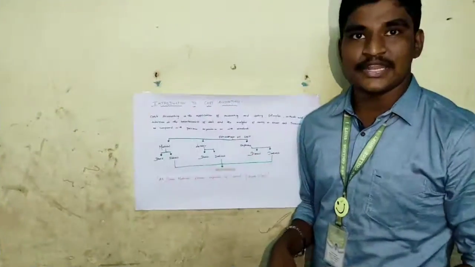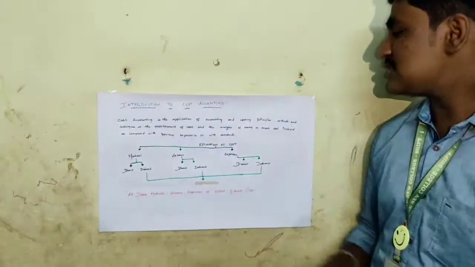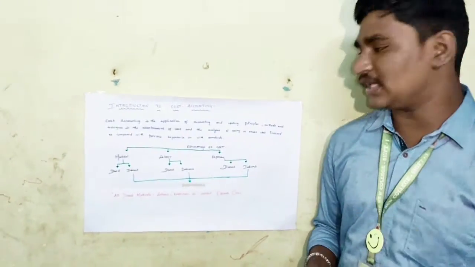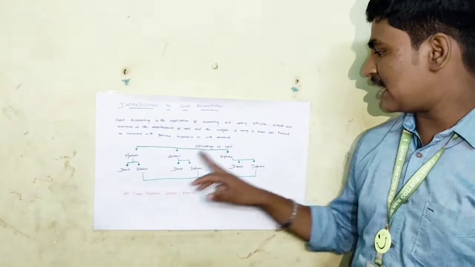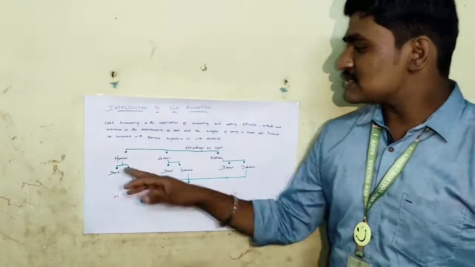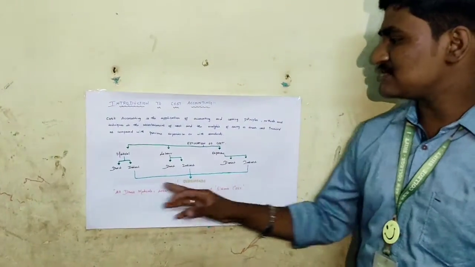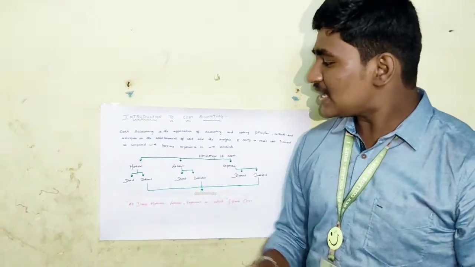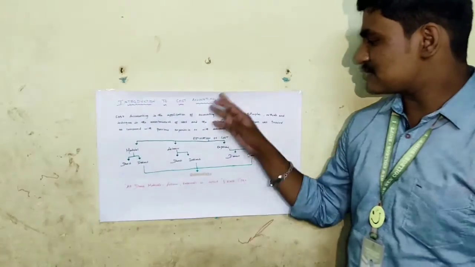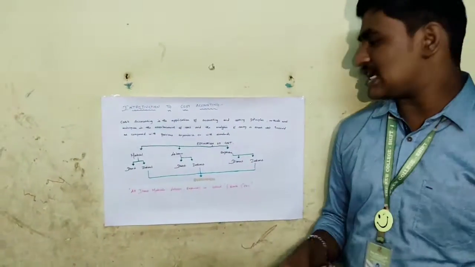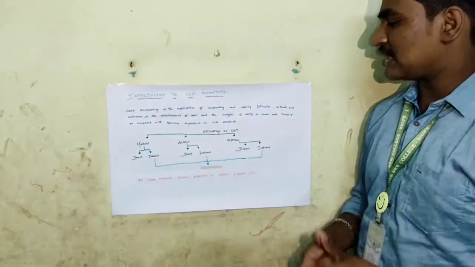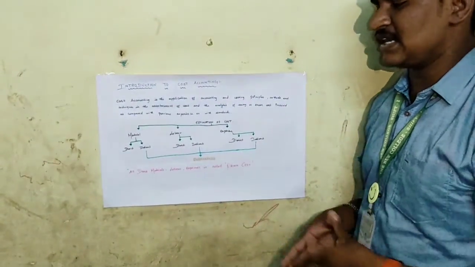Now we can go to the next level, which is the estimation of cost. Before going to the estimation of cost, we want to know the three terms: material, labor, expense. These three terms are well-known, so I don't need to explain them once again. Materials are further classified into direct material and indirect material, as well as labor and expense, also classified into direct and indirect. So direct labor, direct expense, indirect expense.